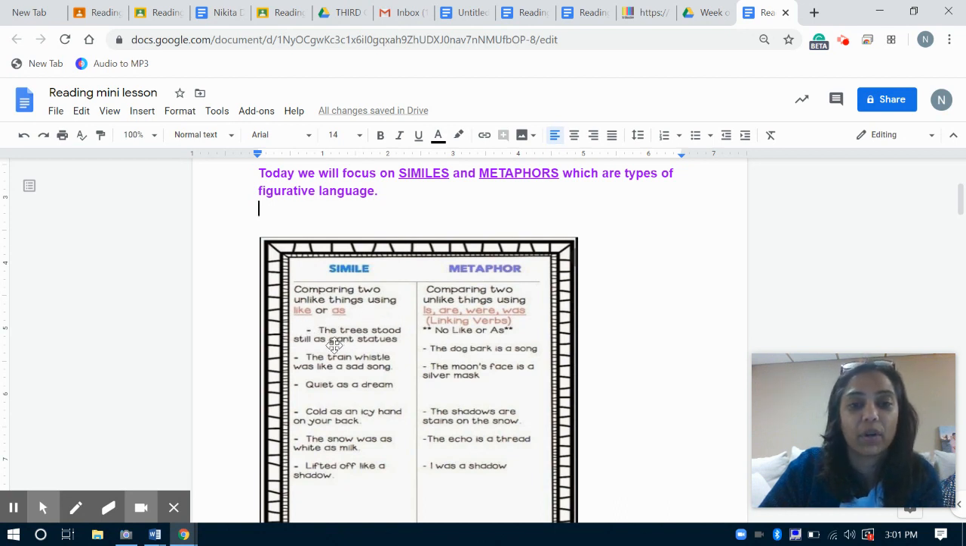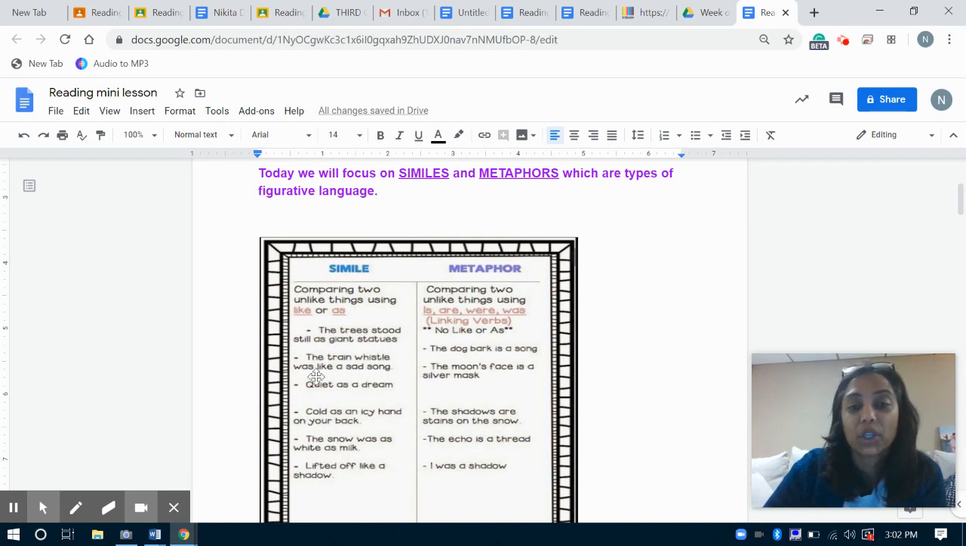And here's an example. The trees stood still as giant statues. Now, this poet that said this, the trees stood still as giant statues, used the word as. Do you see that? Okay. And what are they comparing? Trees and statues. What is the connection there? Trees and statues don't seem like they're anything alike, but we can connect them by showing the reader that they're really still, right? So that's the connection right there. That's how they're being compared.